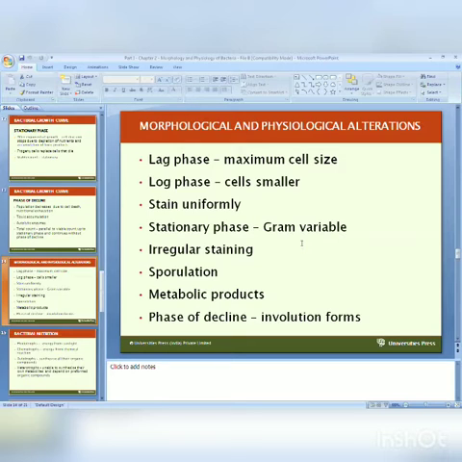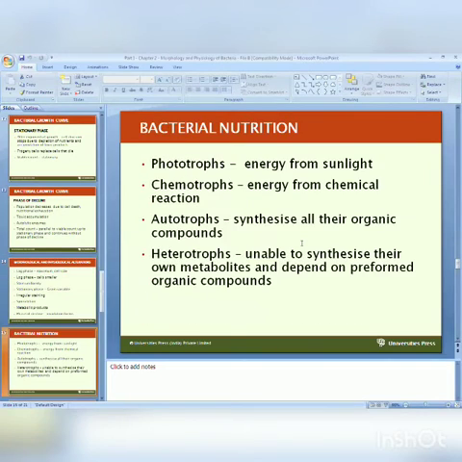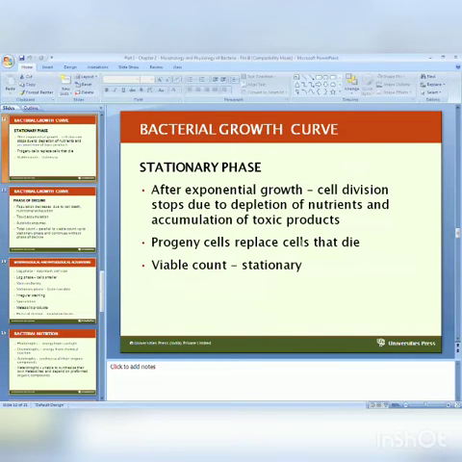Irregular staining occurs once again. Sporulation means spore formation always occurs in stationary phase. Metabolic products, the synthesis of antibiotics and toxins, are produced in stationary phase. And the last one is the phase of decline. Involution forms may occur in the decline phase. So this is about the bacterial growth curve.